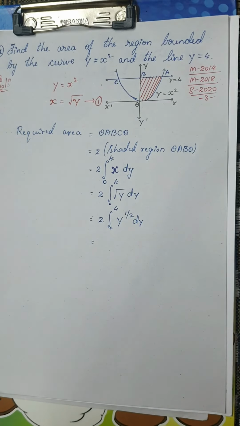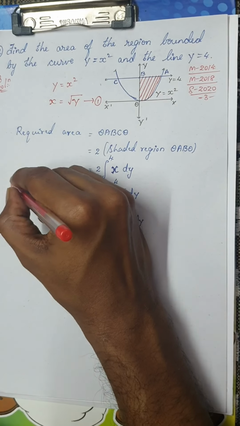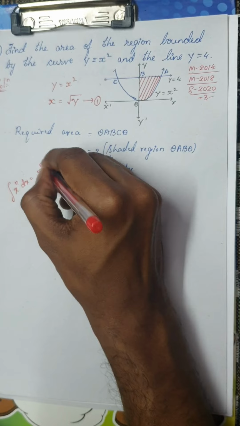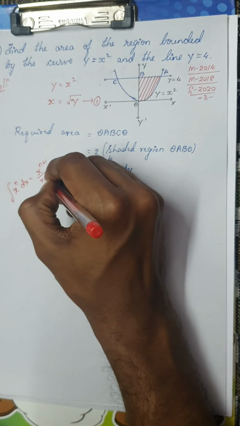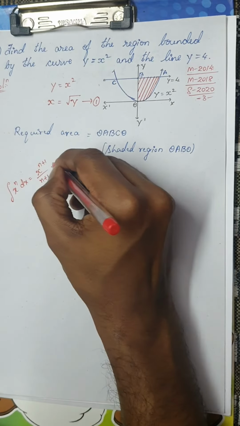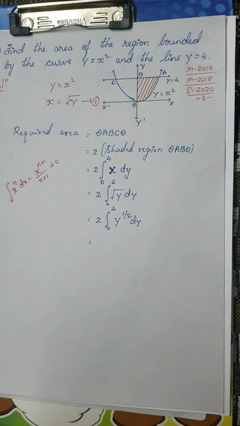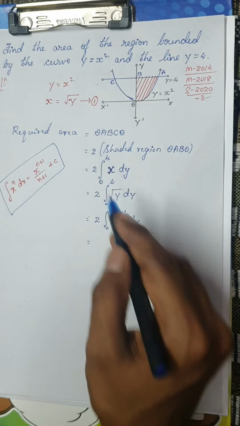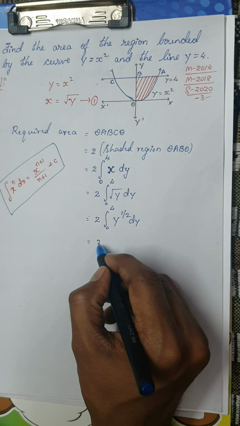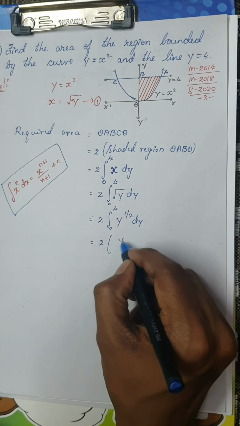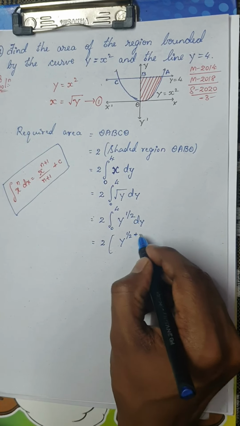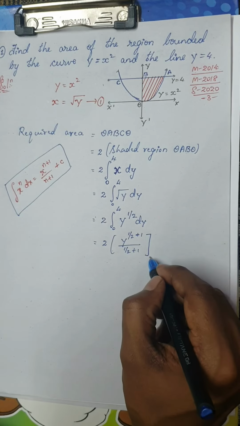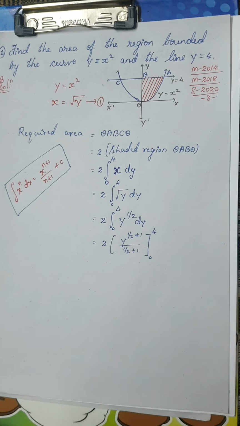I hope you remember the formula: integral of x power n dx would be x power n plus 1 divided by n plus 1, plus c. But I'm not going to take plus c here because I'm dealing with a definite integral. So this would be 2 times integral of y power half, which is y power half plus 1 divided by half plus 1, within the limit 0 to 4.